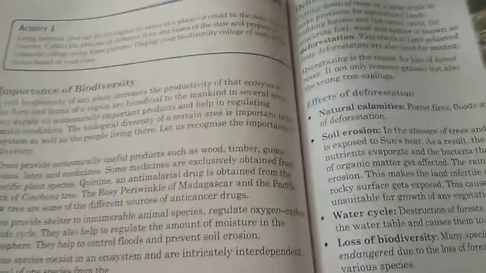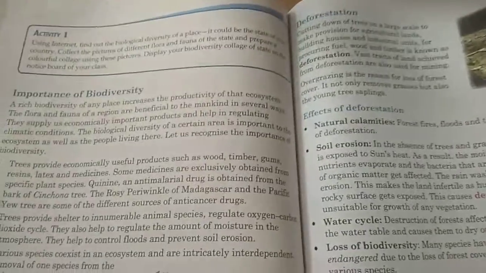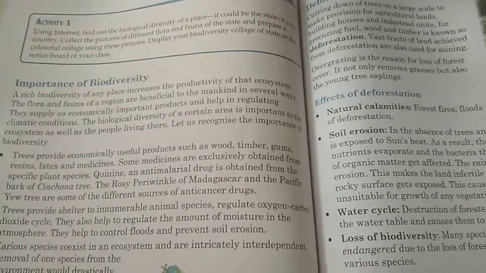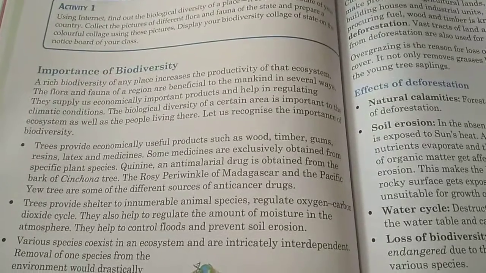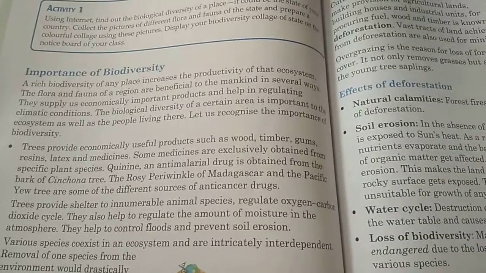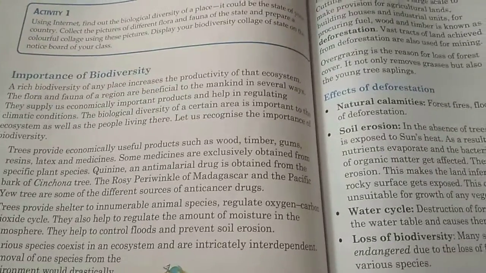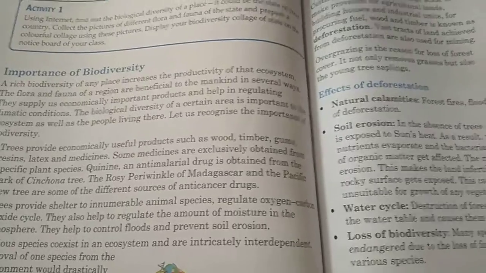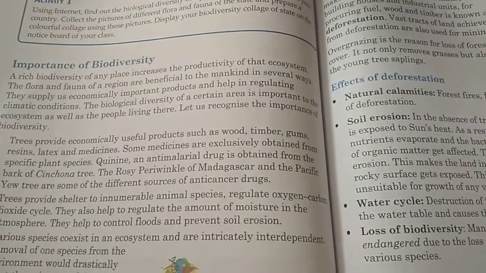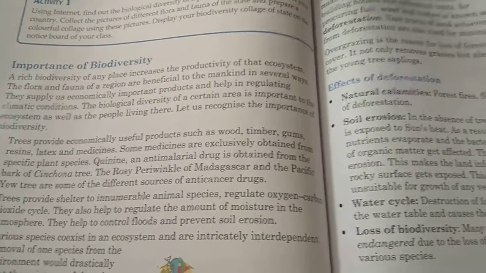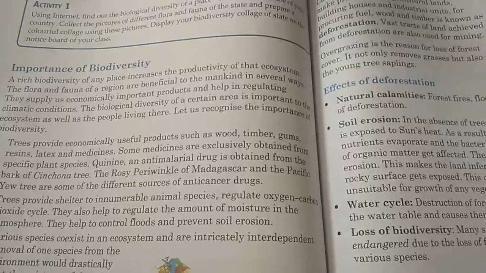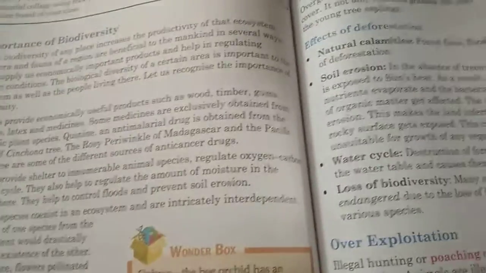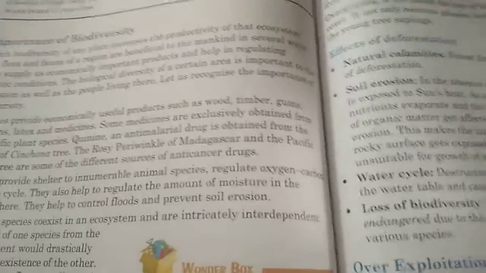So last class we completed biodiversity and why it is so important. To maintain balance, biodiversity is very important. If one particular species completely dies out, then the remaining species also will be affected. That is the problem with that. We will continue that. In the coming paragraphs, you will understand this concept a bit better.